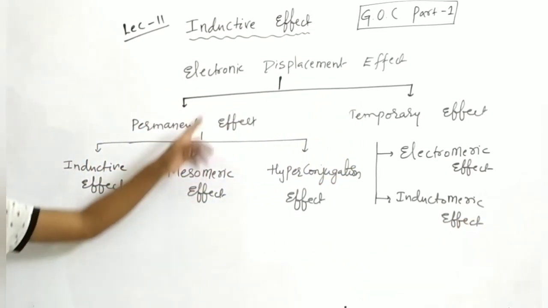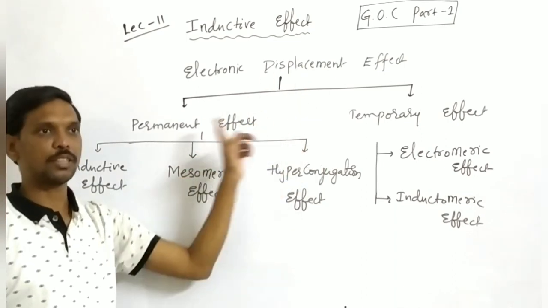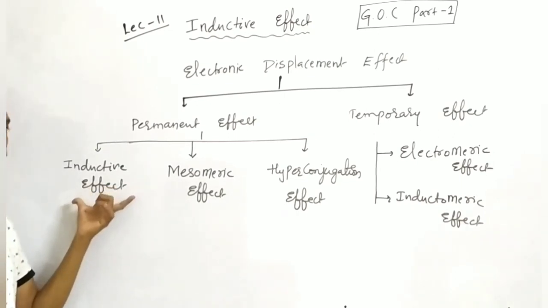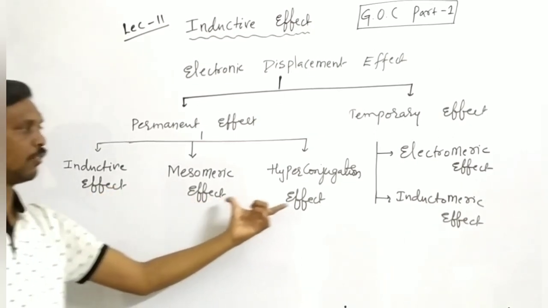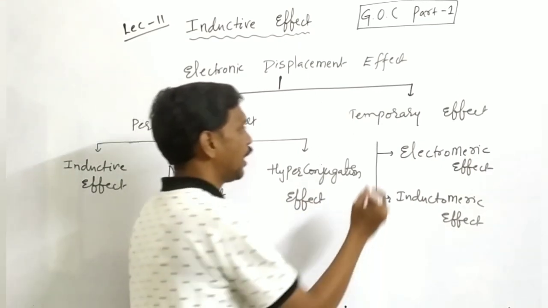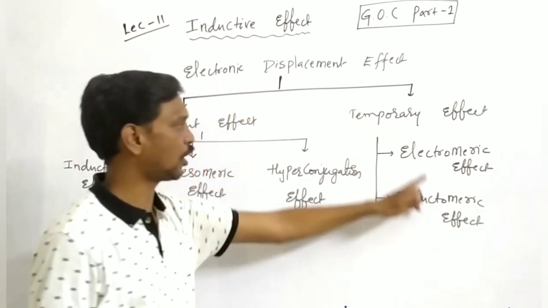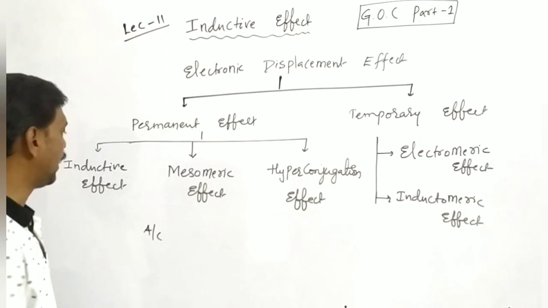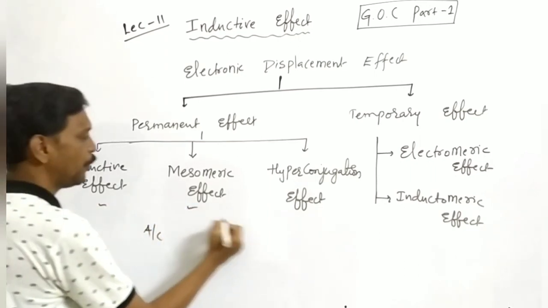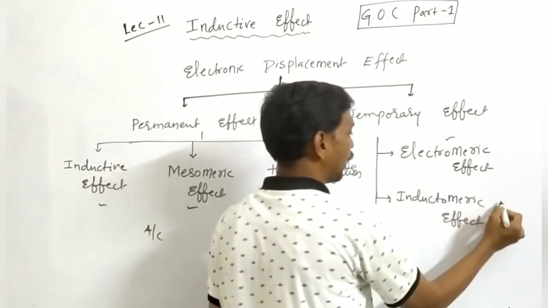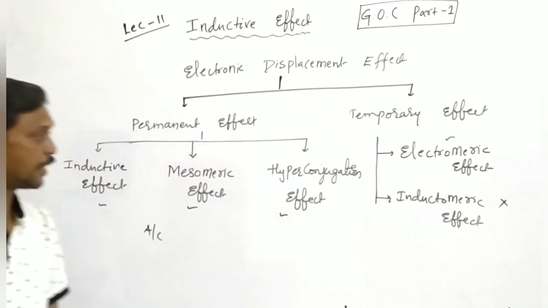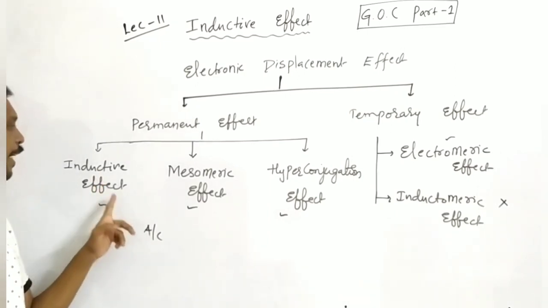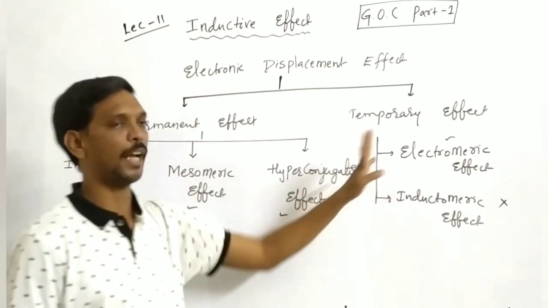Okay students, electronic displacement effect is of two types. First one is permanent and second one is temporary. Again permanent effect is of three types: inductive, mesomeric, hyperconjugation effect. Temporary effect is only two types: electromeric and inductomeric. According to NCERT syllabus, we will discuss only inductive, mesomeric, hyperconjugation and electromeric, but not inductomeric. So totally we will discuss four effects.